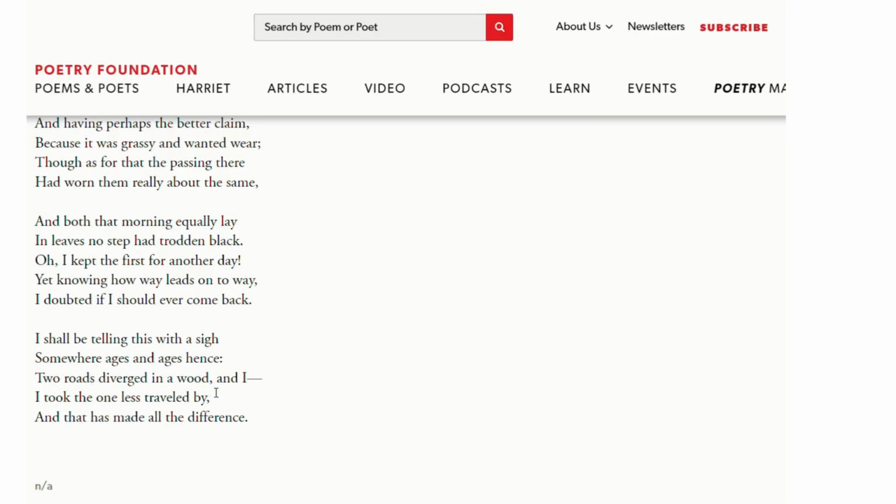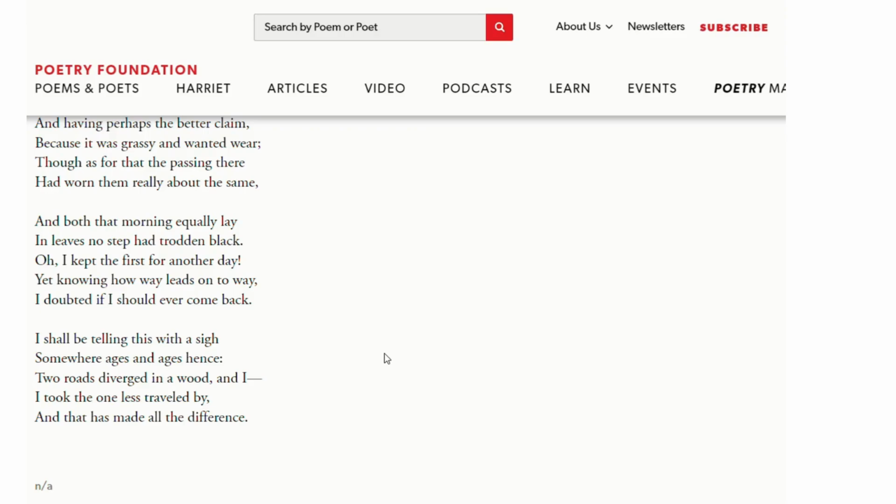Two roads diverged in a wood, and I took the one less traveled by, and that has made all the difference. So the last stanza tells you that the poet will be saying this with utmost regret, that he is predicting that many years from now he will be saying this with regret, that I took a road less traveled by, and because of that my life has been different from the others.